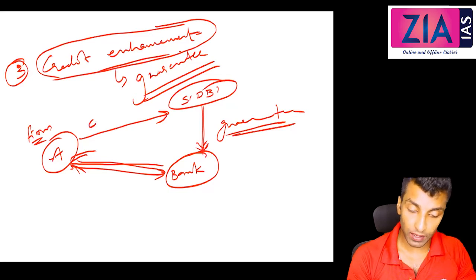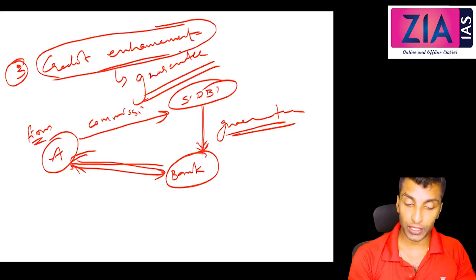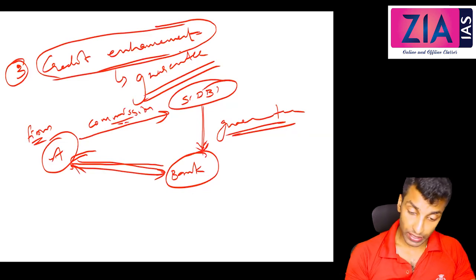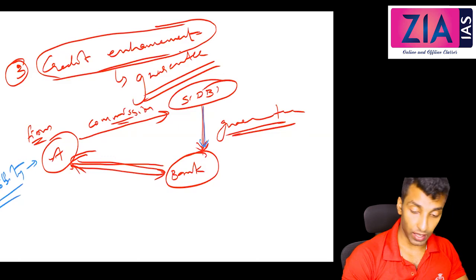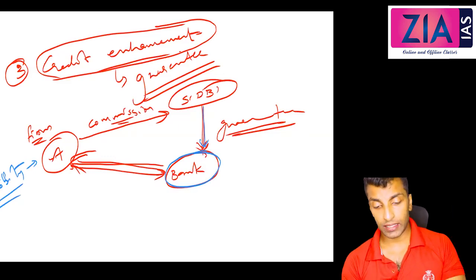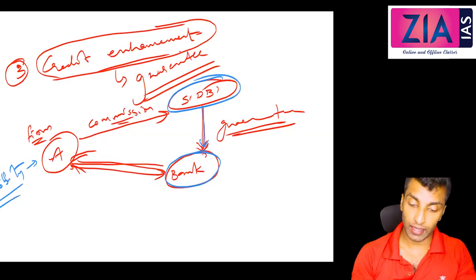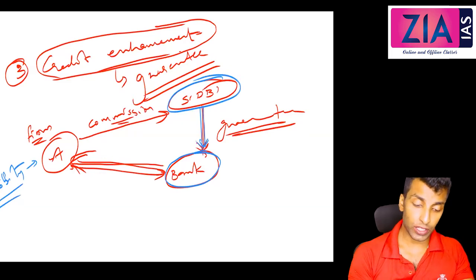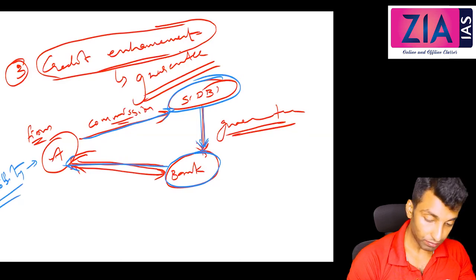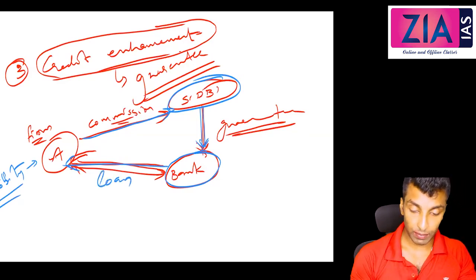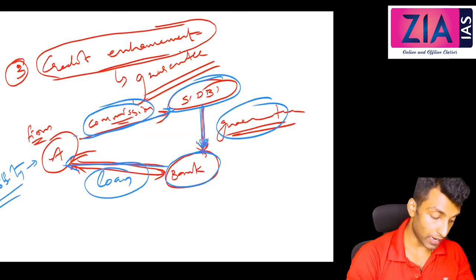And for this, the firm needs to pay a commission to SIDBI. Just like that, SIDBI won't give a guarantee. SIDBI will conduct a viability study. There will be a team conducting the viability study of the project, and only then will the guarantee be given. The bank doesn't want to conduct any viability study. The experts in SIDBI will do that. So this person will get the loan and SIDBI will get the commission. SIDBI gives the guarantee, the bank gives the loan, and A gives the commission. This is what I mean by credit enhancement.